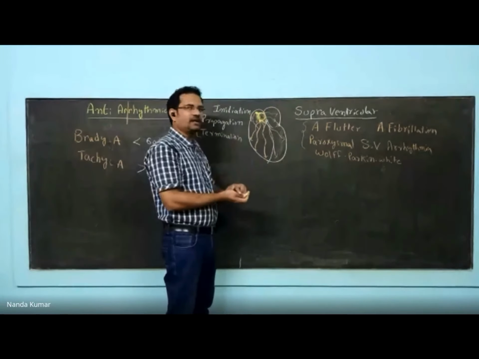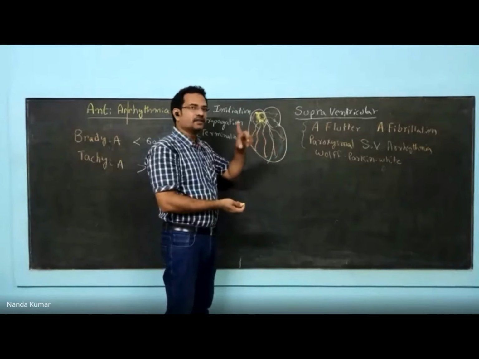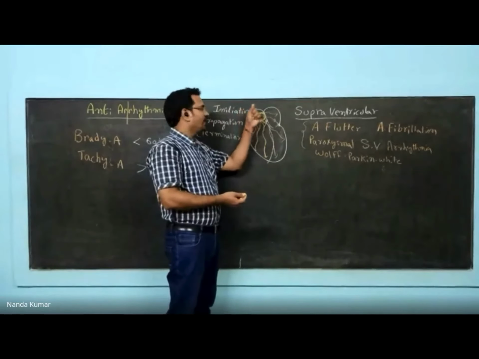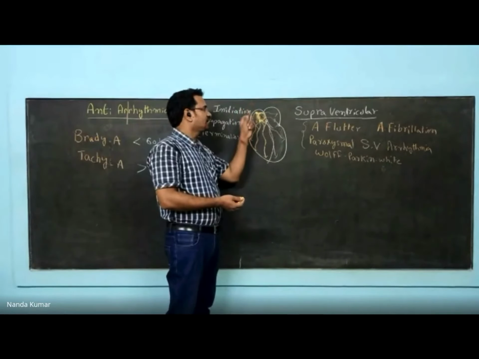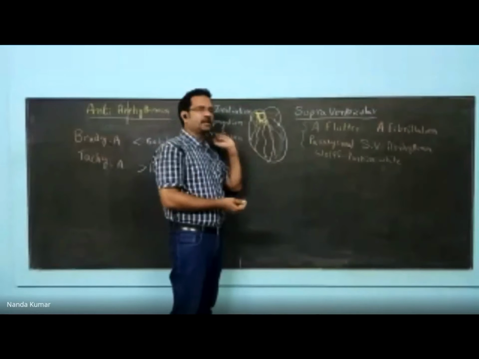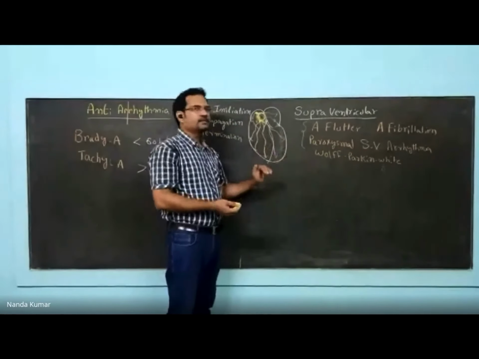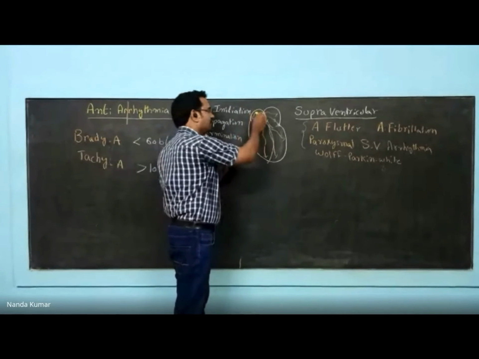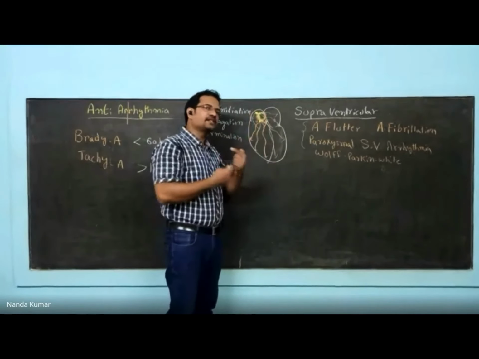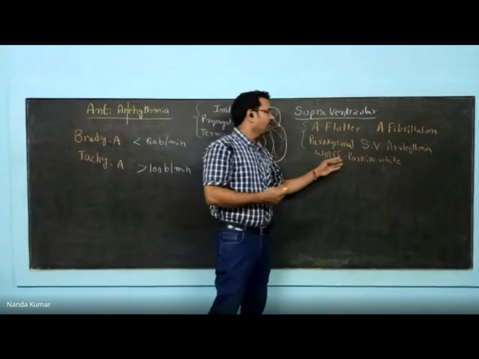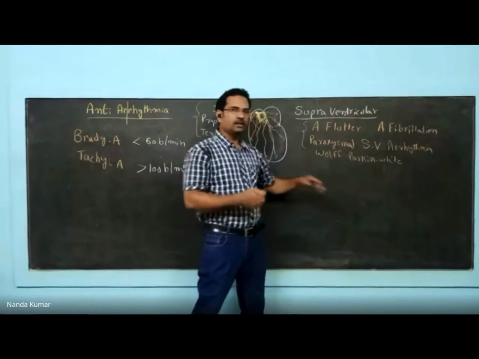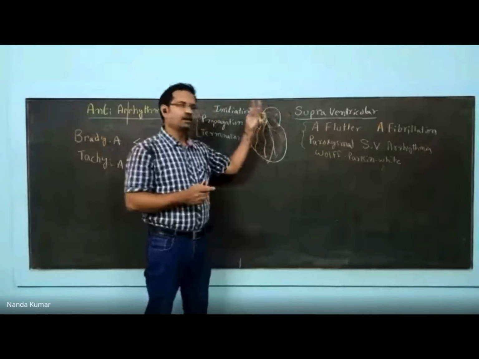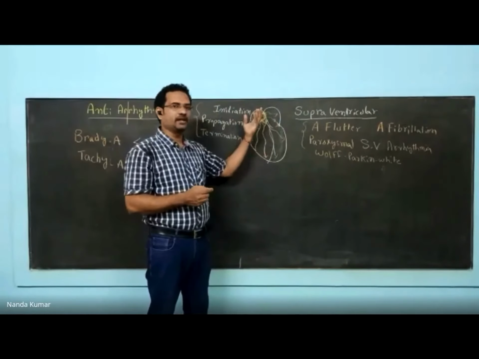Normally, the signal from the SA node goes to the entire atria and then reaches the AV node. In Wolff-Parkinson-White, there is another circuit of signal generation between these two, and that causes extra beats. That is called Wolff-Parkinson-White. So these are all the widely known arrhythmias which occur in atria.